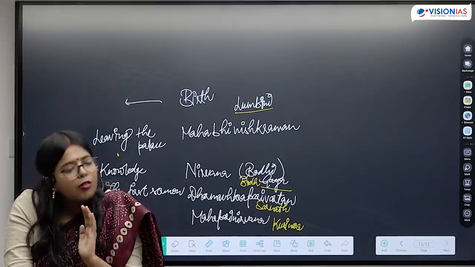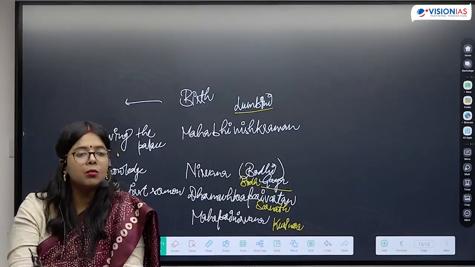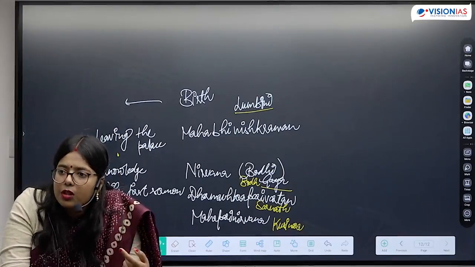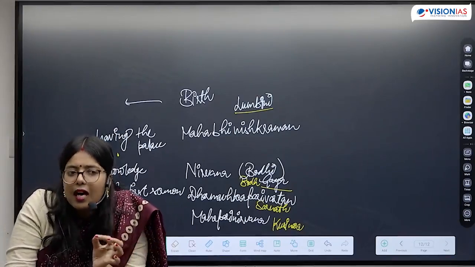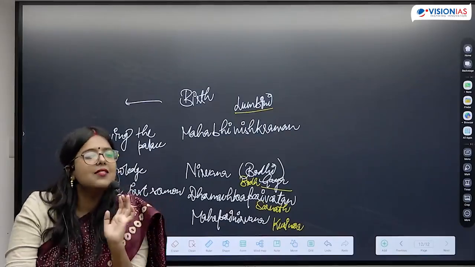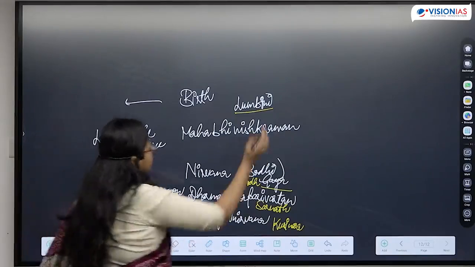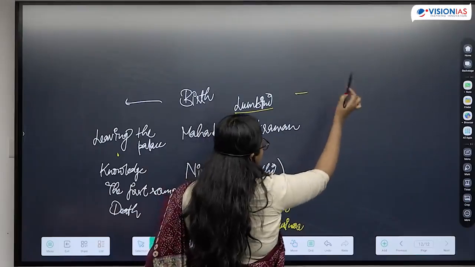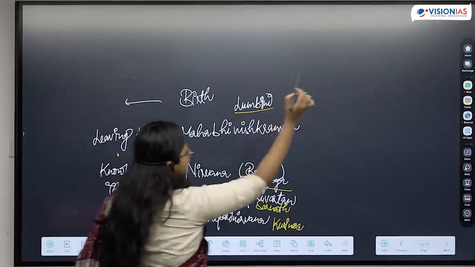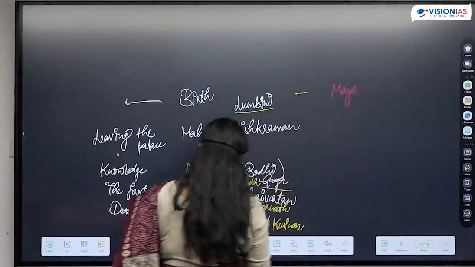And with the coming of Mahayana Buddhism, what became important is making Buddha idols, making sculptures of Buddha. So when making Buddha idols becomes prominent, they are going to represent these events in mudra form. For example, let me tell you this. When we are talking about the birth of Buddha being represented, it will be represented as